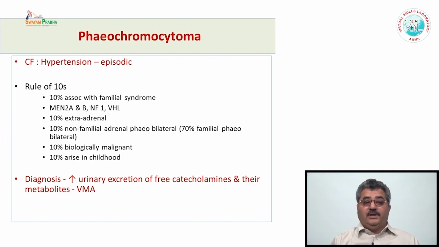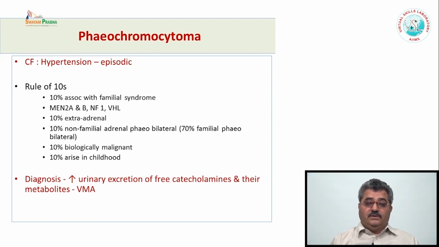Earlier there was the rule of 10. That means 10% of these pheochromocytomas or paragangliomas are familial. They are more commonly seen in MEN 2A, 2B, neurofibromatosis, von Hippel-Lindau disease. 10% are extrarenal, 10% are familial, bilateral, and 10% are biologically malignant. 10% arise in childhood.